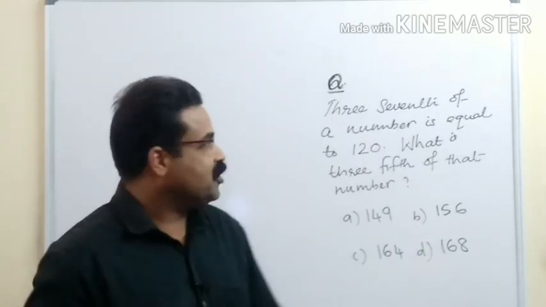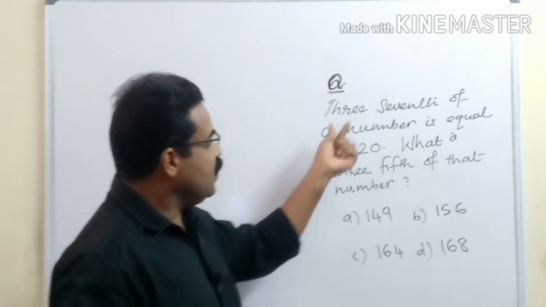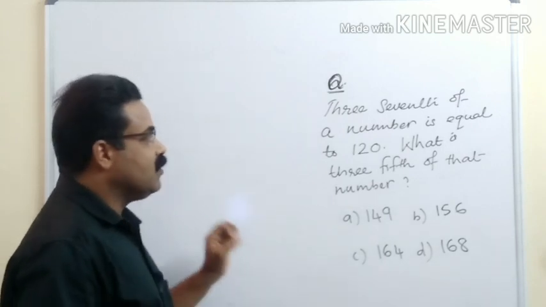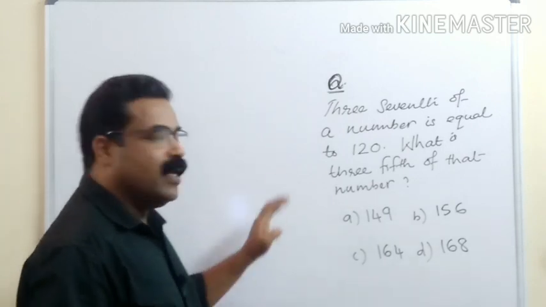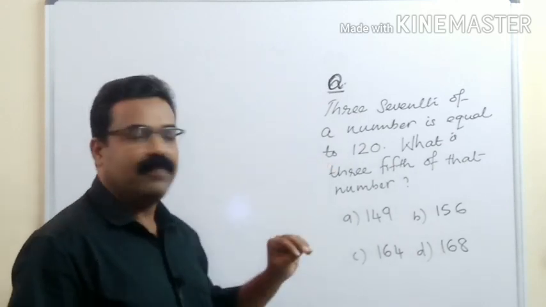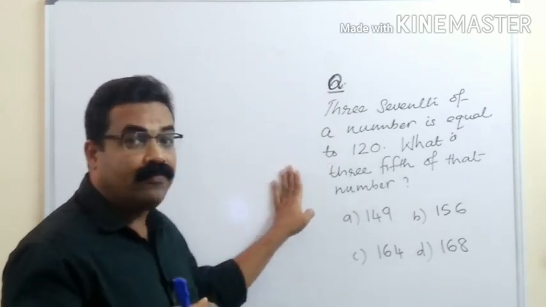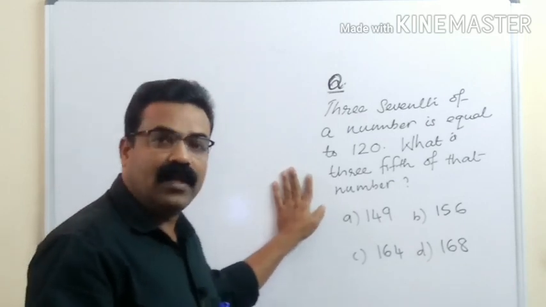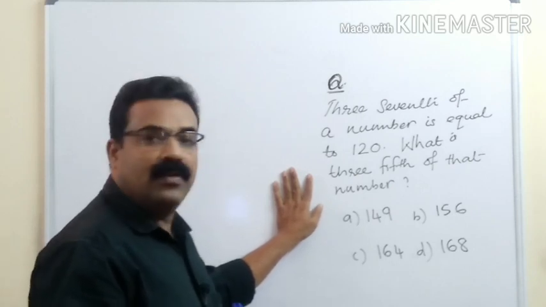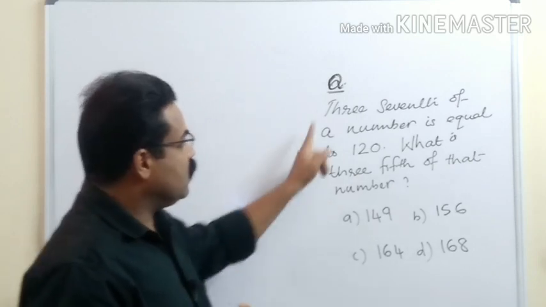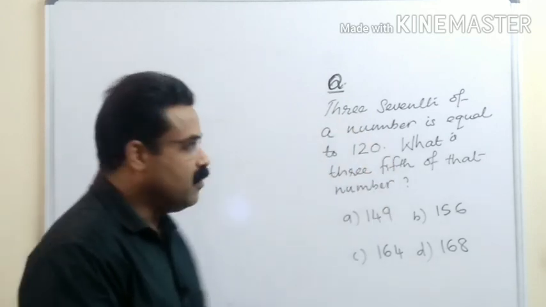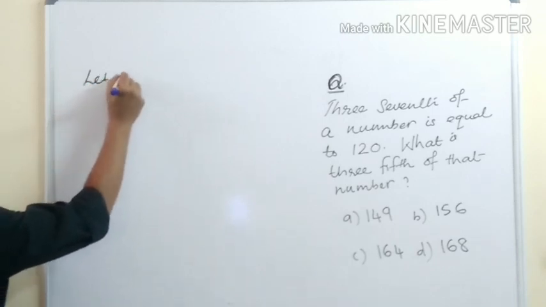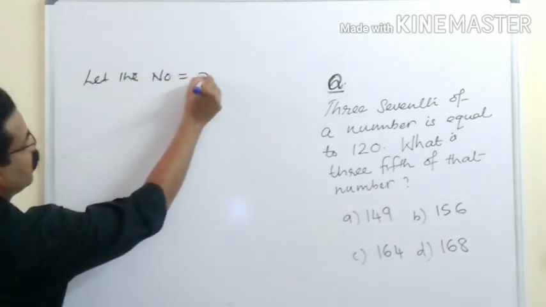Let us go to the next question. 3/7 of a number is equal to 120. What is 3/5 of that number? We need to find out 3/5 of that number, but we don't know what the number is. So we will take the number equal to x. Let the number be x.